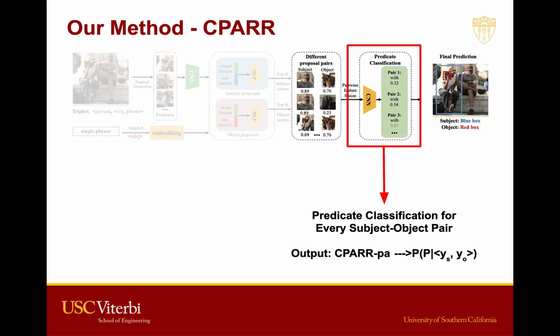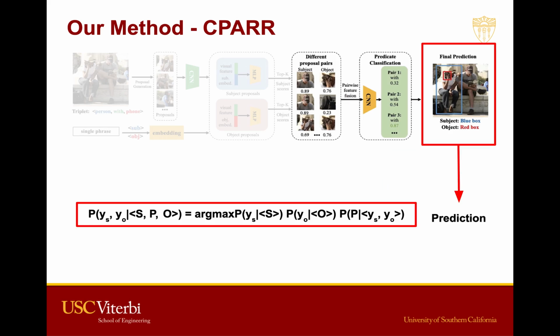With the two concatenated features, we applied the predicate classification for every subject-object pair we extracted from the category-based proposal generation module. We apply a predicate predictor for every predicate so that we can extract another score for the classification about the score for every pair. This score can be seen as the predicate score. So after this step, we have 3 scores: subject score, object score, and the predicate score. For the final prediction, we evaluate the score for the product of these 3 numbers and get the subject and object bounding boxes with the highest numbers as our final prediction.